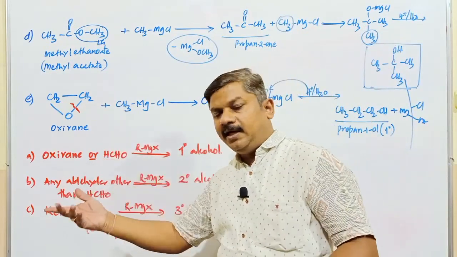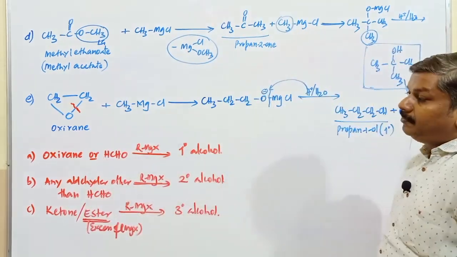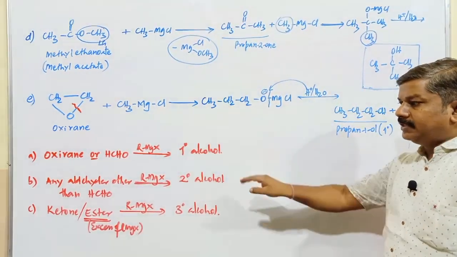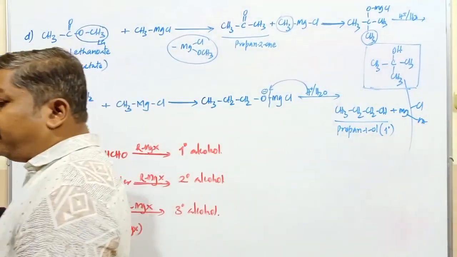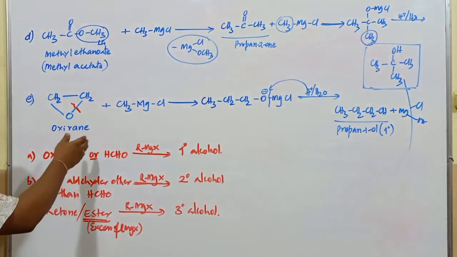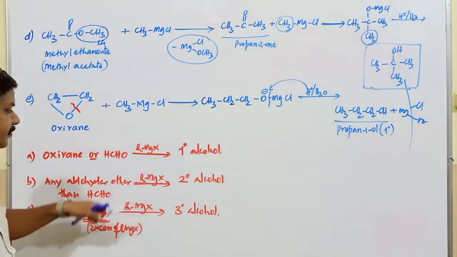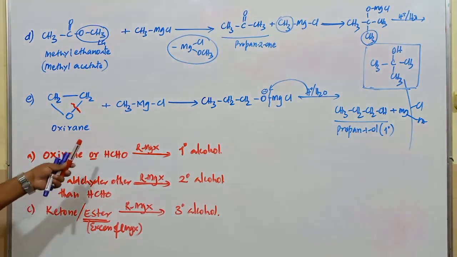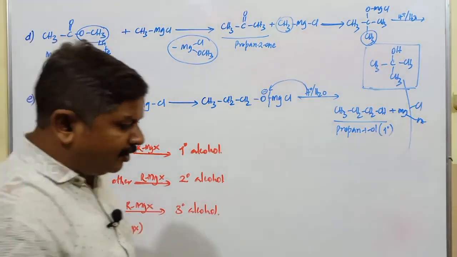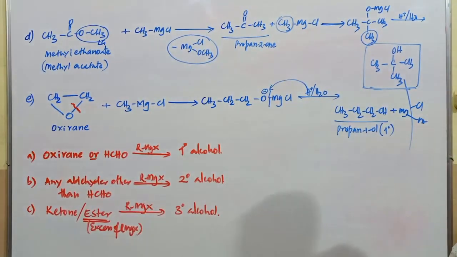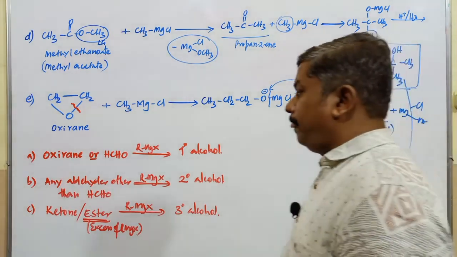If you remember this, it is possible to predict the type of alcohol formed in presence of Grignard reagent. So this is a simple trick to find out the type of alcohol produced in case of aldehyde, ketone, ester or a cyclic ether. Those are commonly called as what? Oxirane compounds. So this is about the method of preparation of alcohol from carbonyl compound using Grignard reagent. Copy this one. I will go with the next method.